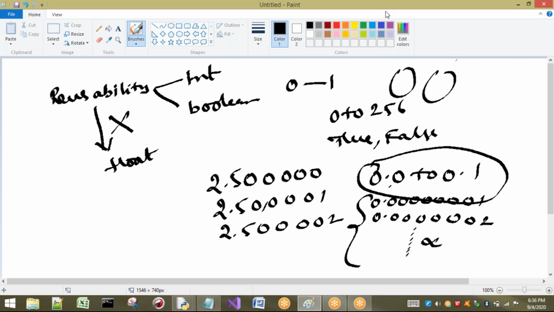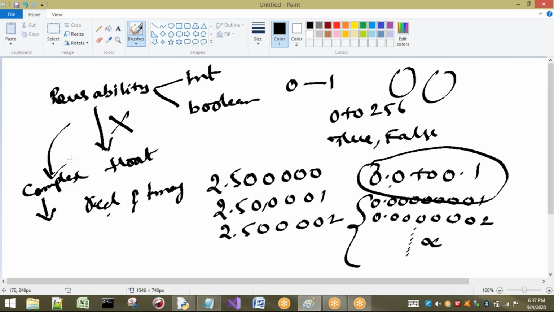Okay. Next, let us see about complex numbers. What is meant by complex numbers? In complex numbers also we are using float type. So see, there is a rule: for the real part and imaginary part we can use floating point numbers. So automatically, complex numbers we cannot use as reusable. That means the reusability concept is not applicable for complex also.